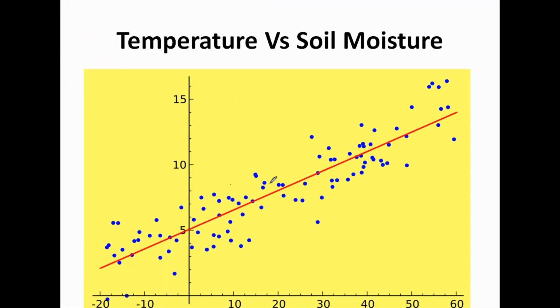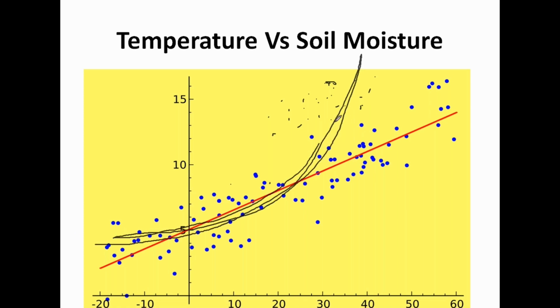Sometimes maybe you have data points like this. These are all data points. Then your graph may be like this. It may not be a straight line, but it should be some curve. If you have this curved line, then you should not use simple linear regression. You should go for polynomial regression. I'll be discussing this later.